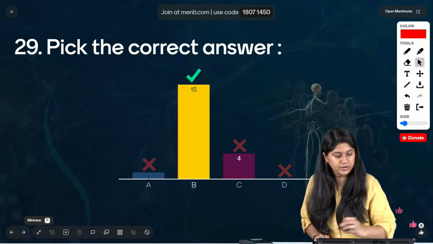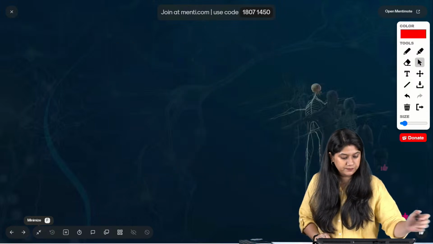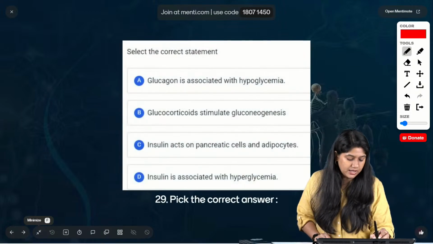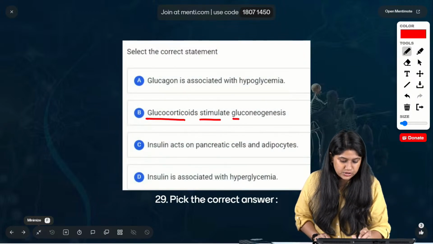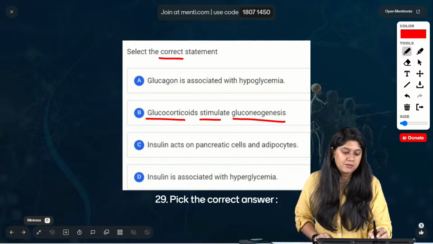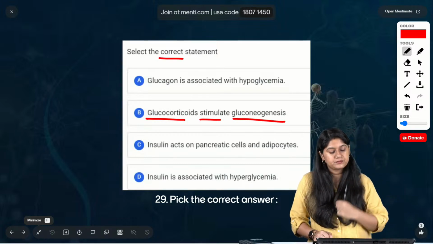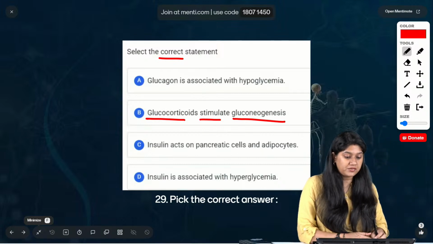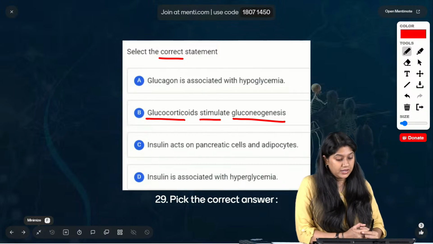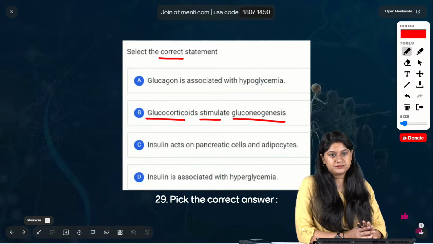Very good, everyone. Option number B is the correct answer, that the glucocorticoids stimulate gluconeogenesis. This is the correct statement. बाकी सब कुछ गलत है. Clear, everyone? So glucagon is associated with the hyper वाला है. Okay? Insulin उल्टा हो जाएगा, that is hypo, and insulin acts on the pancreatic cells and the adipocyte cells नहीं.